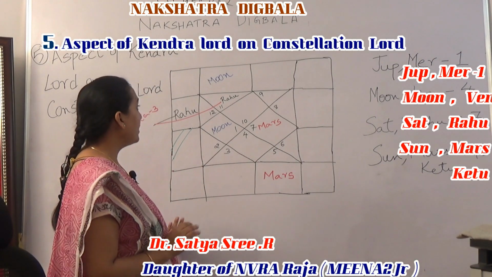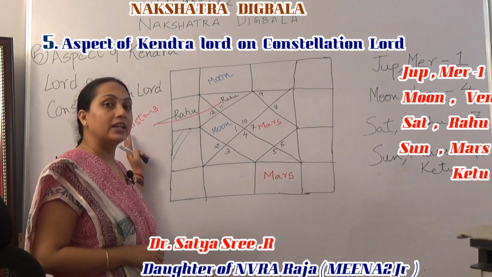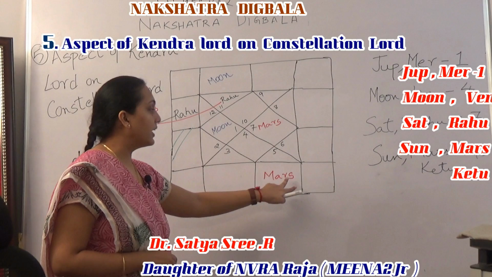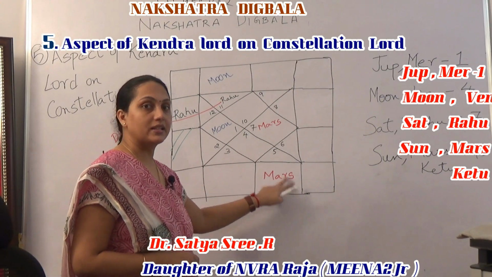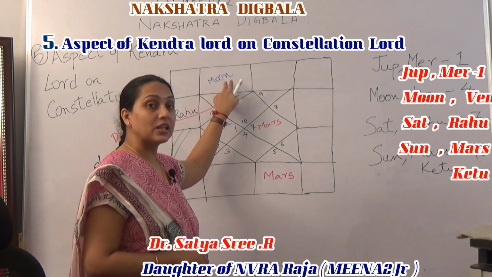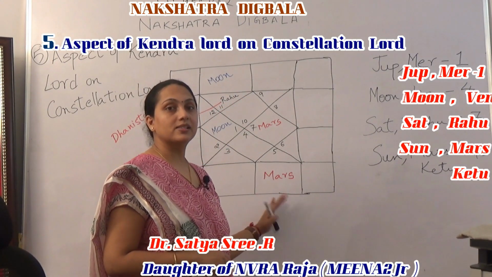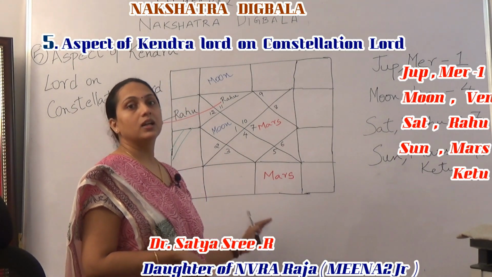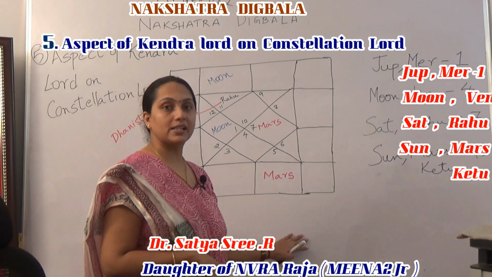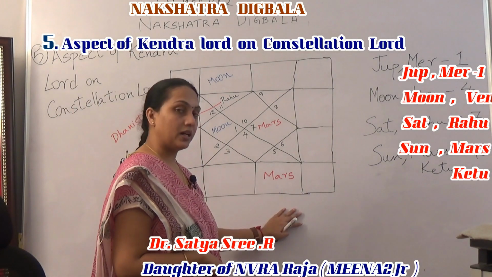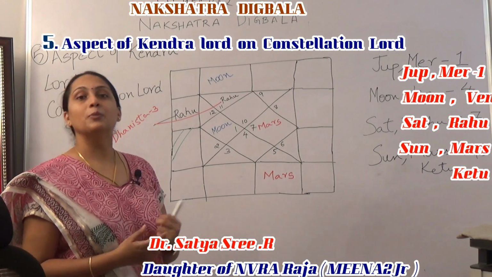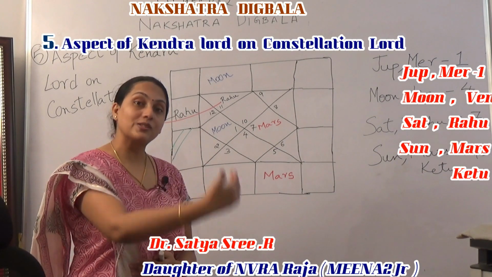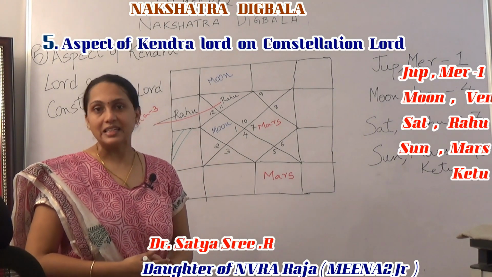See here what has happened. Rahu is situated in the star of Mars. The 7th Lord Moon is aspecting Mars from Aries. Mars is in Libra, and the 7th Lord Moon is in Aries. Since the 7th Lord Moon is aspecting the constellation Lord of Rahu, which is Mars, Rahu has gained Digbala. Okay, this is the 5th rule. So we are saying how, beautifully, through the star lord that planet gains Digbala.